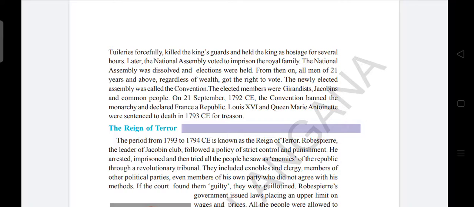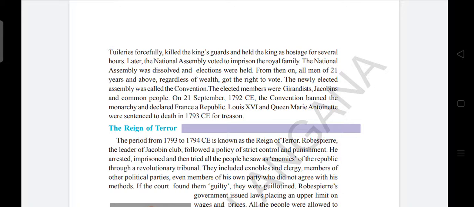On 21st September 1792 CE, the Convention banned the monarchy and declared the Republic of France.